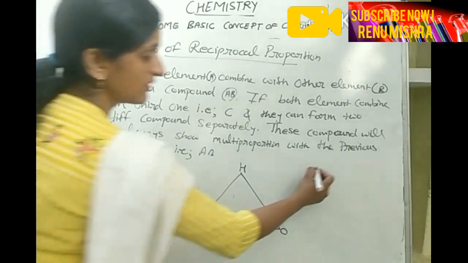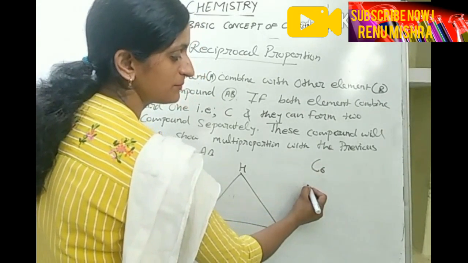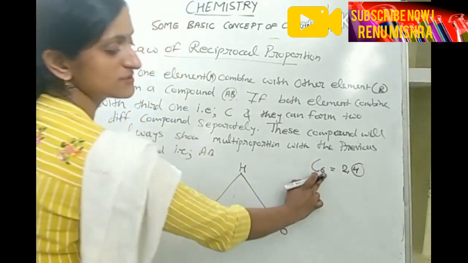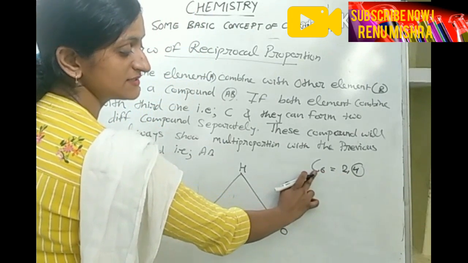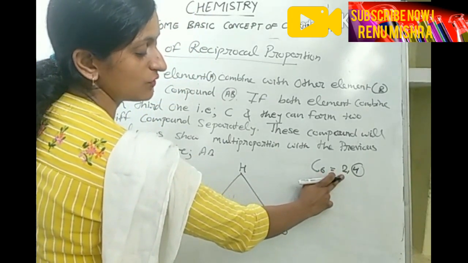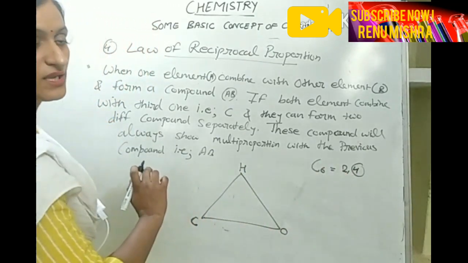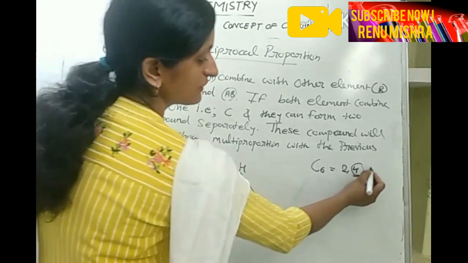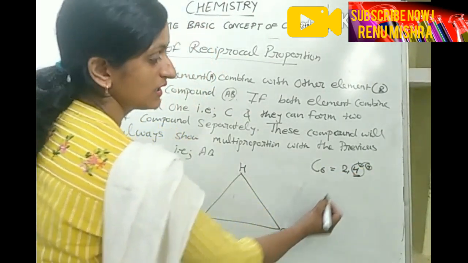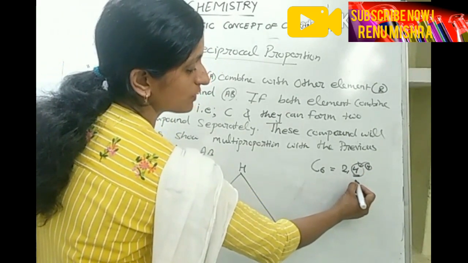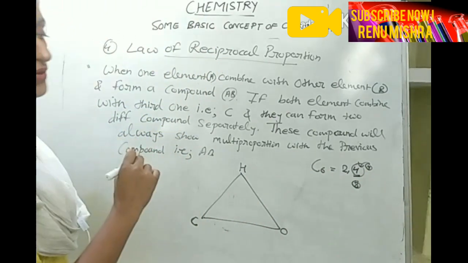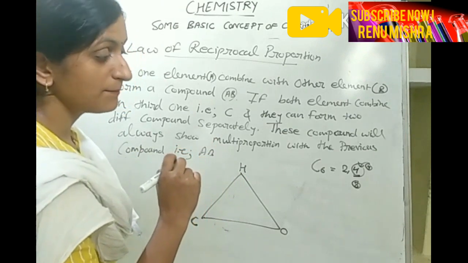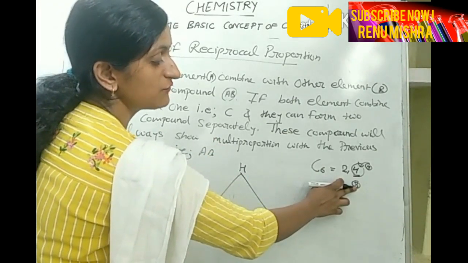How? The atomic number of carbon is 6, with first shell 2, second shell 4. Because carbon has 6 electrons, its electronic configuration is 2, 4. To complete its outermost shell, carbon requires 4 electrons. Why? Because to complete its octet. Carbon wants to change its outermost shell into a complete octet. Complete octet means the complete form, that is 8.